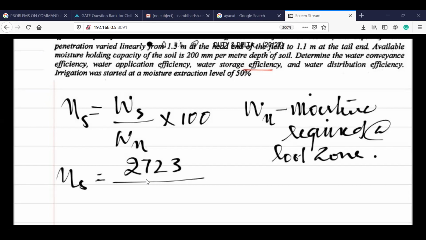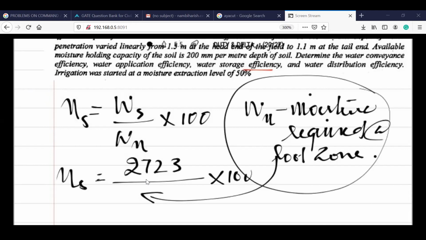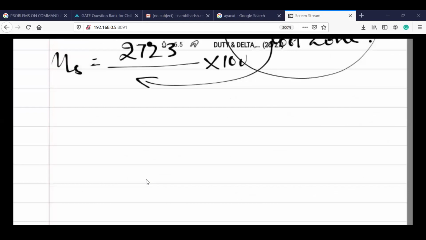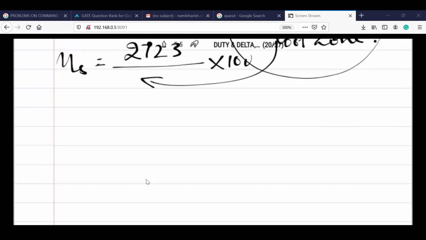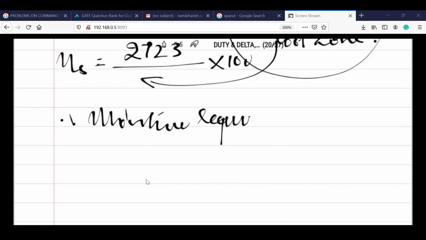People are still entering. Okay, done. That is 86%. So now we have to calculate what is the moisture required, so that we'll calculate the NS. How to calculate the required moisture? We'll see that now. So for that, moisture required.